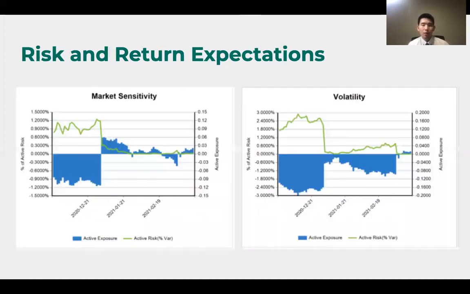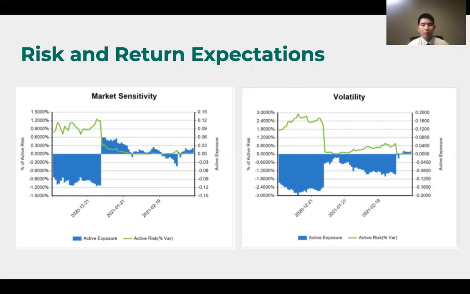Next, to better explain our decisions at the rebalancing points, I would love to integrate the risk and return expectations on the portfolio. Due to the constraints on the portfolio, we believe that the largest factor that might affect the portfolio's performance is the market sensitivity, or the beta, of the portfolio. We predict that the market will go higher during the competition period due to Biden's stimulus package in November.